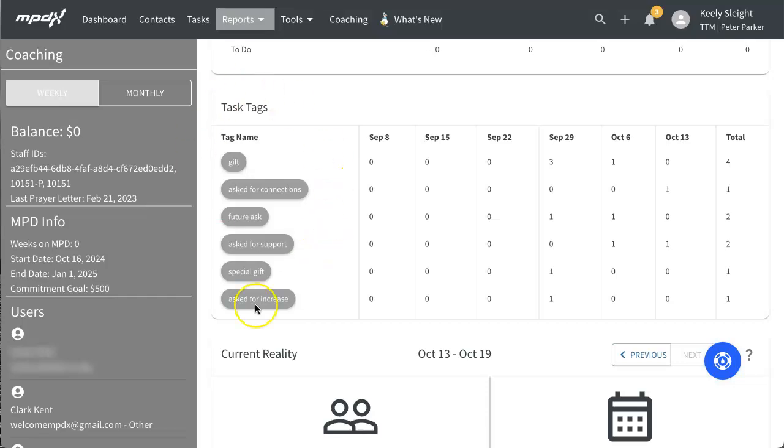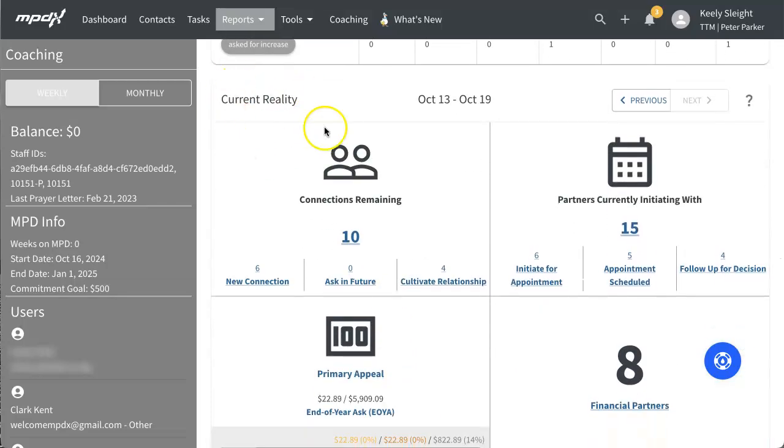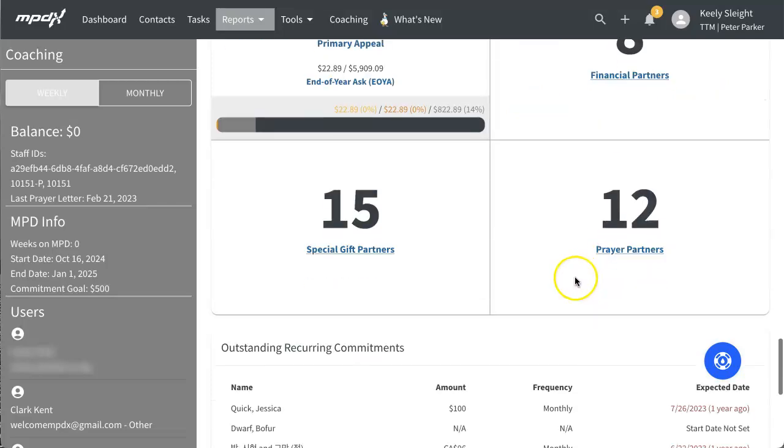The Task Tags section of the report lists the task tags created, for example, Future Ask, and the total number of each task tag created within the date range. The next section of the coaching report gives an overview of the current reality of the coachee. This overview includes connections remaining, partners currently initiating with, the status of the primary appeal, and the total number of financial, special gift, and prayer partners.